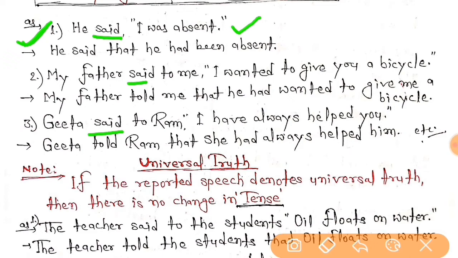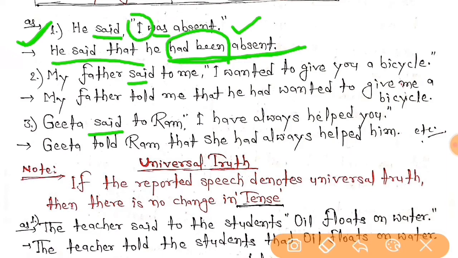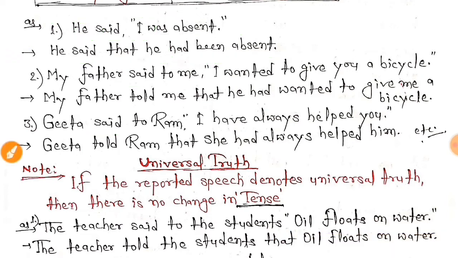As it is past, it is a change of tense, so here we will change the persons, including the verbs, means tenses also. Now see, he said, "I was absent," so he said that he had been absent. Right, everybody? So here you can see "was" has been changed into "had been," and the first person has been changed as per the subject, "he."